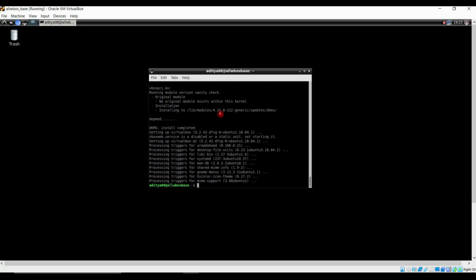Now we need to install the utilities library of VirtualBox. Okay, so the command is sudo apt-get install virtualbox-guest-utils.